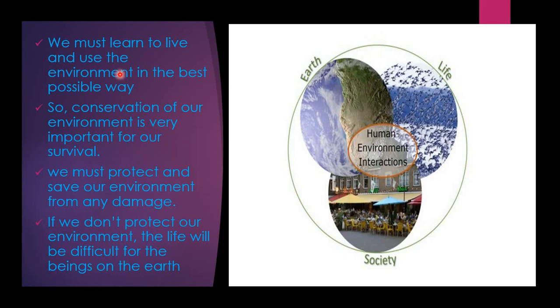Meaning, the environment is giving us a lot of things, but it doesn't mean man can misuse them. No. When man learns to use the environment in a proper way, it will be easy for man to live life.